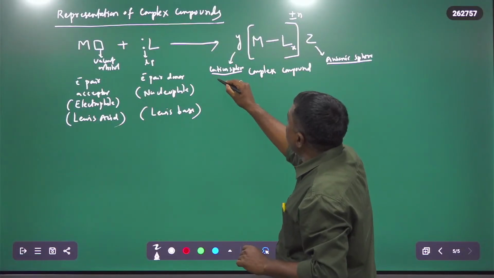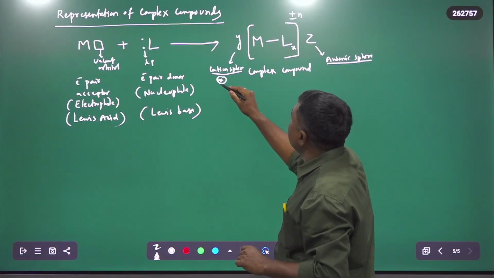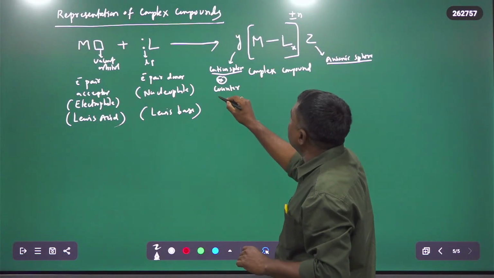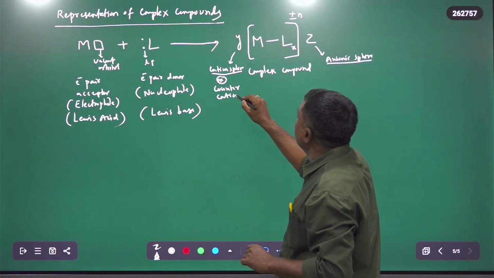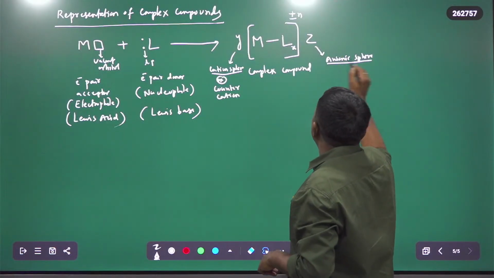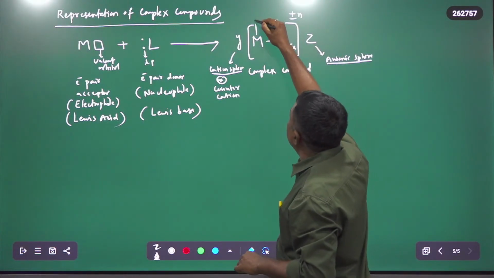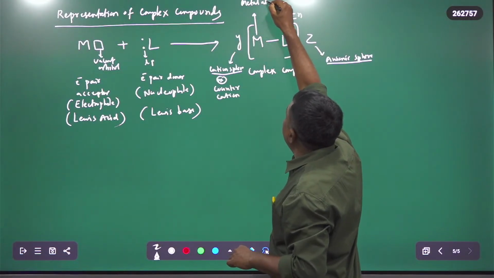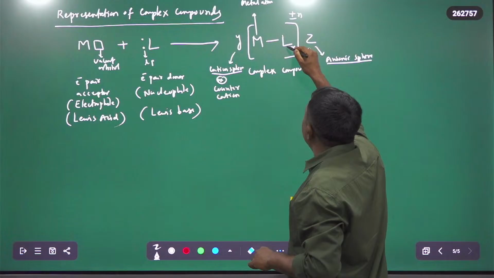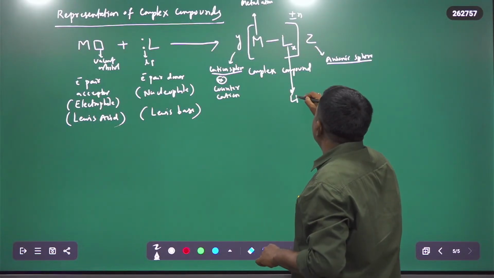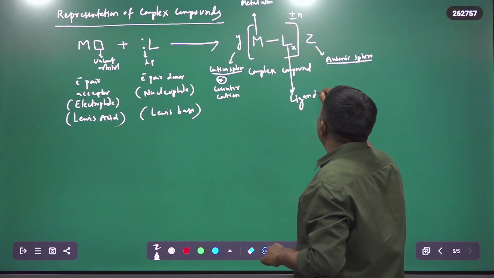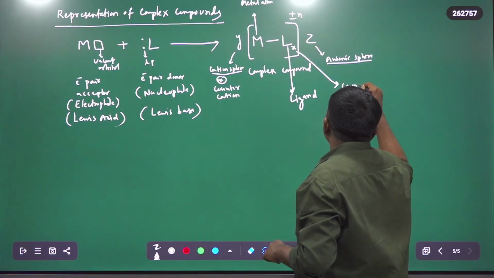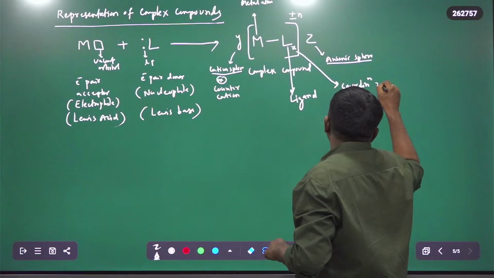Y is the counter cation. M is the metal atom, the central metal atom. L is the ligand, and X is the coordination number. So X is nothing but the coordination number.